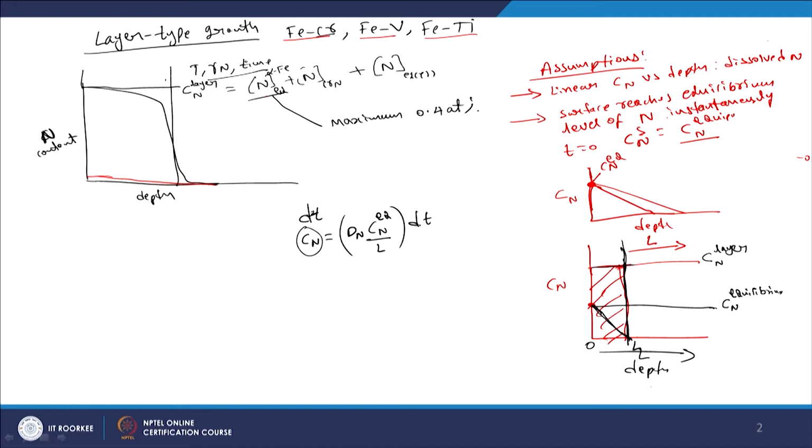Now, next, we assume that all this nitrogen which has come in the time step dt will be arranged as a layer. This entire amount will be put as a thin layer, however thin it is, that depends on this amount, leading to an increase in the depth by dl.